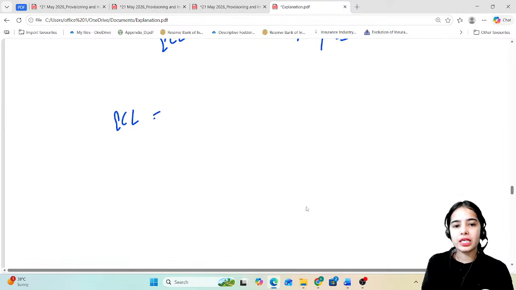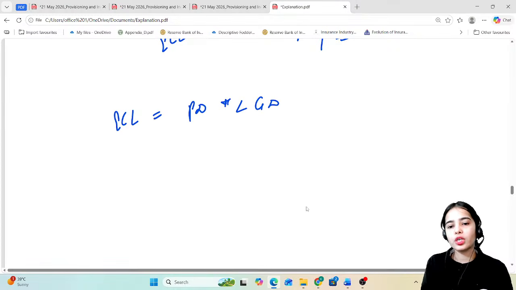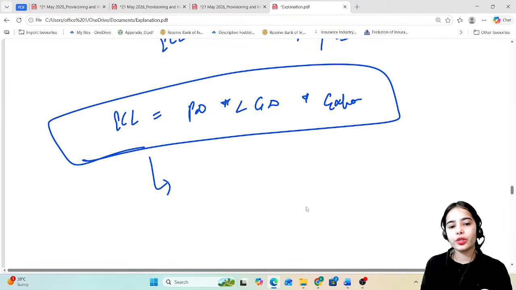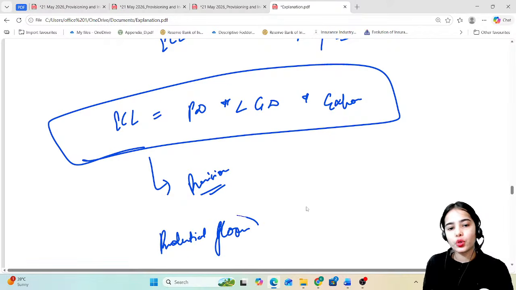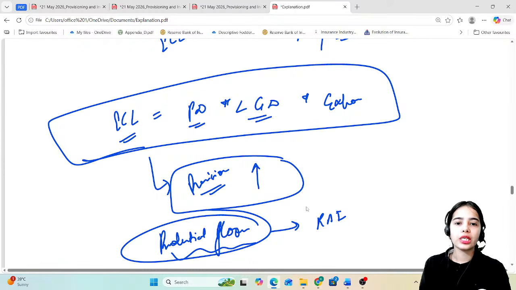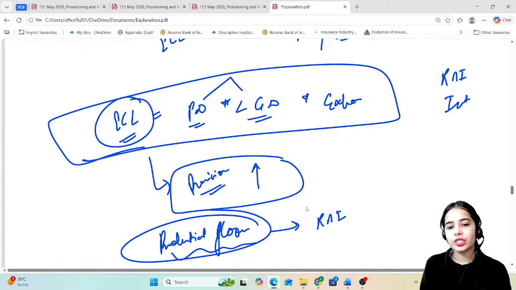Now for the ECL, the formula is given: probability of default multiplied by loss given default multiplied by the exposure at default. According to this the provisions will be maintained, but the provision should not be lesser than the prudential floor that is provided. If according to ECL the provisions are higher, that is good, but the ECL provisions should not be less than the prudential floor given by the RBI. The probability of default and loss given default are decided by the bank. The RBI is saying that as per the internal policy, you can decide your expected credit loss and the provisions that the bank should maintain.